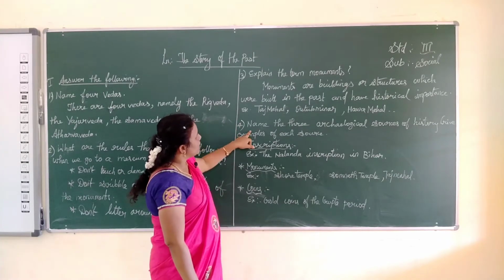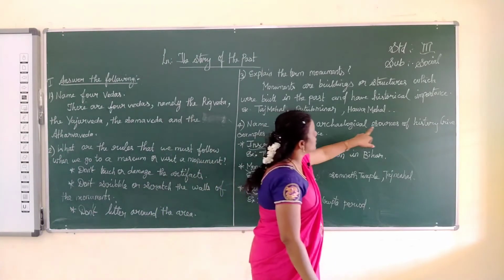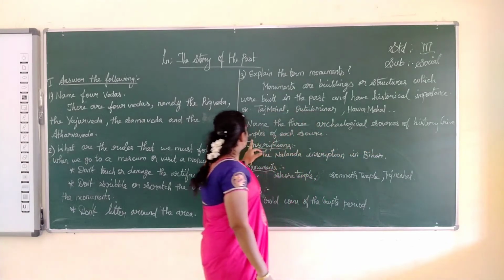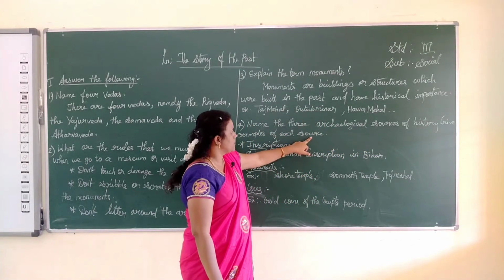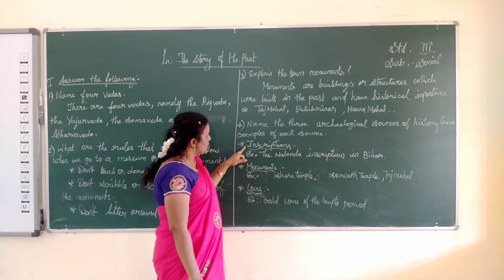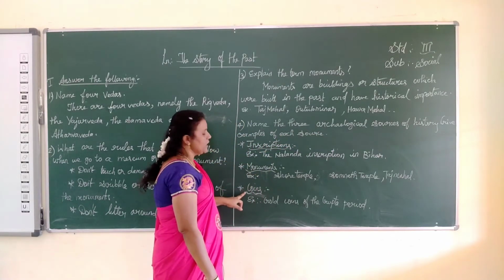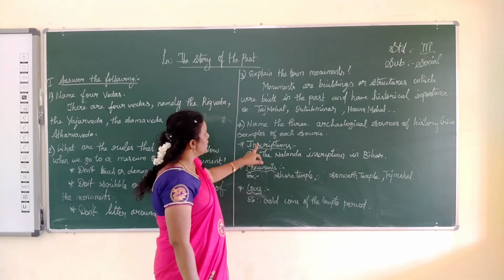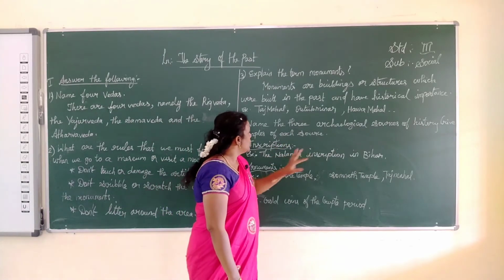The next one, name the 3 archaeological sources of history. Give examples of each source. The first one, inscriptions, second, monuments, and third, coins. These are the 3 archaeological sources of history.